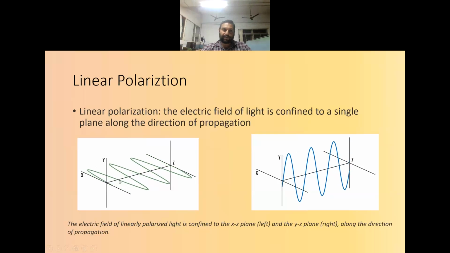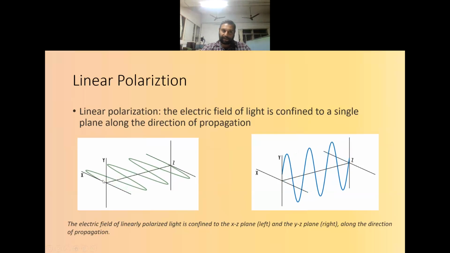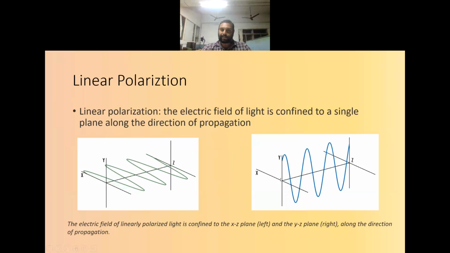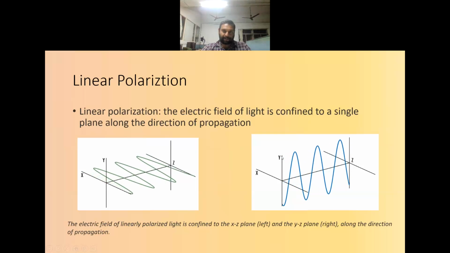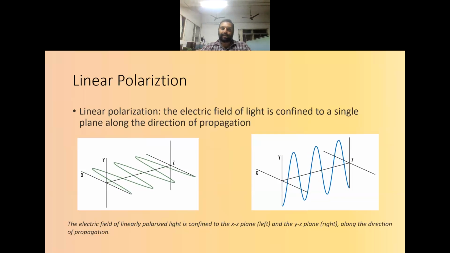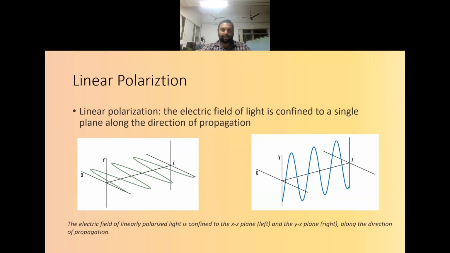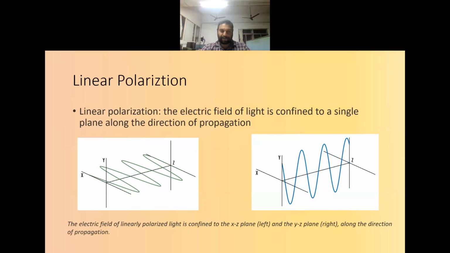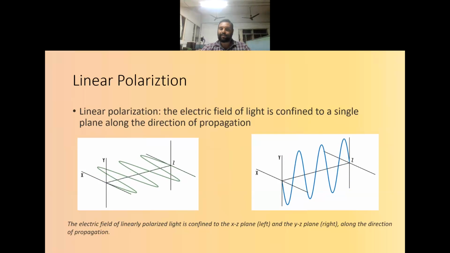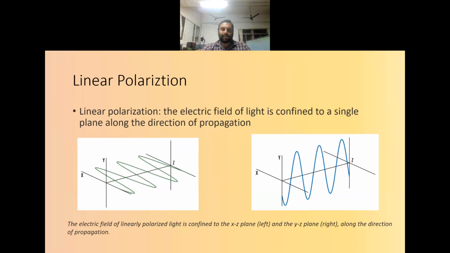Here on the left side, we can see that it is varying in the x-axis and it will be propagating in the xz plane actually. And on the right side, if I am looking from the direction of propagation, I can see a line. That means the variation will be happening along the y line and it is propagating in the yz plane. So this kind of oscillation of electric field will create a linearly polarized light.